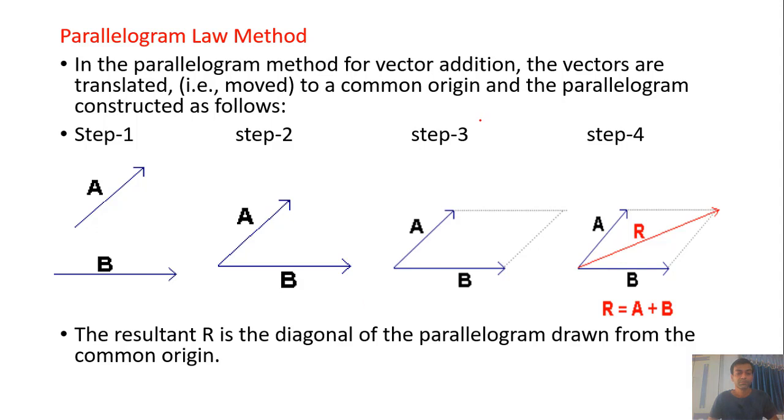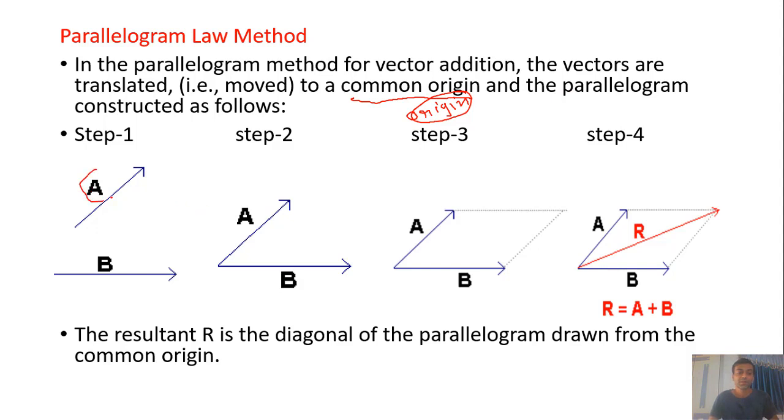Parallelogram law method. In the parallelogram method for vector addition, the vectors are translated to a common origin. This means the starting point of both vectors is the origin point, or they start from the same point, and the parallelogram is constructed as follows.